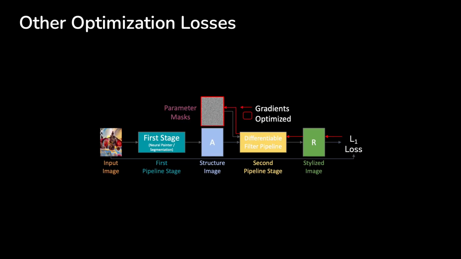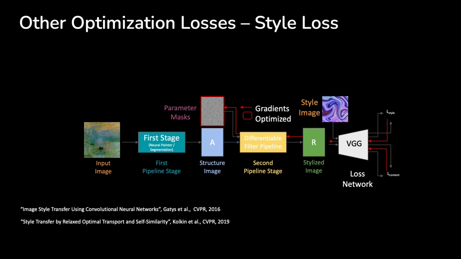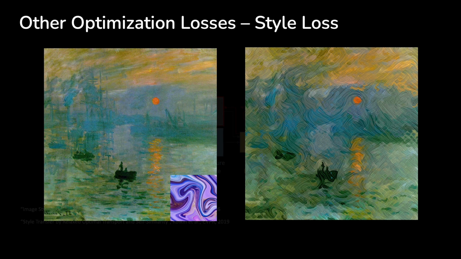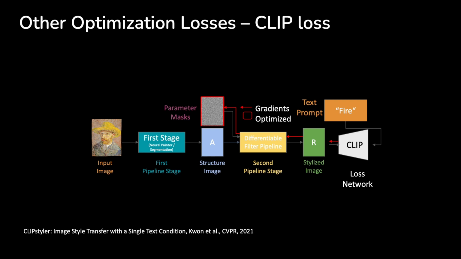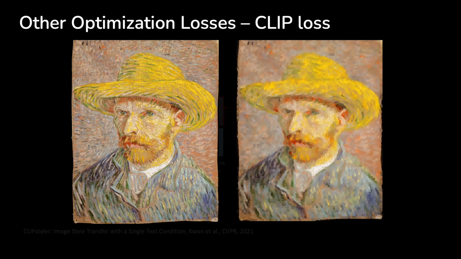Next to the L1 loss for texture decomposition, other losses can also be used to optimize the parameter masks to achieve artistic stylization effects. For instance, we show the use of neural style transfer losses and implement two popular style losses which can be optimized given a style exemplar image. Here an image has been stylized using a marble ink style image. We also implement a CLIP-based loss for text prompt-based optimization of parameter masks. The loss network is the CLIP network that translates text and images into the same representational space. We employ a patch-based loss as proposed by CLIPstyler. In this example, an input image has been stylized using the text prompt fire.